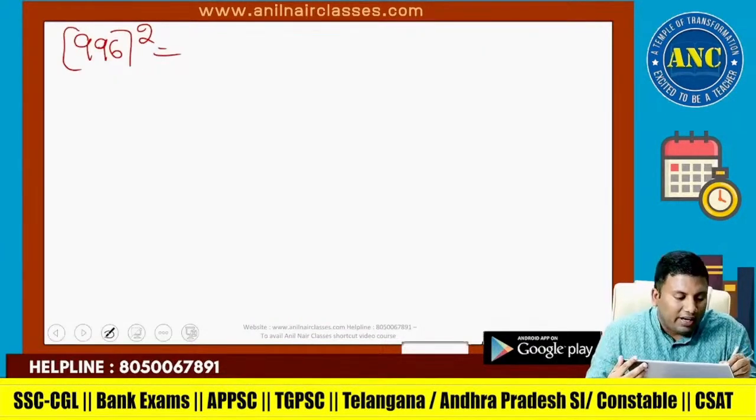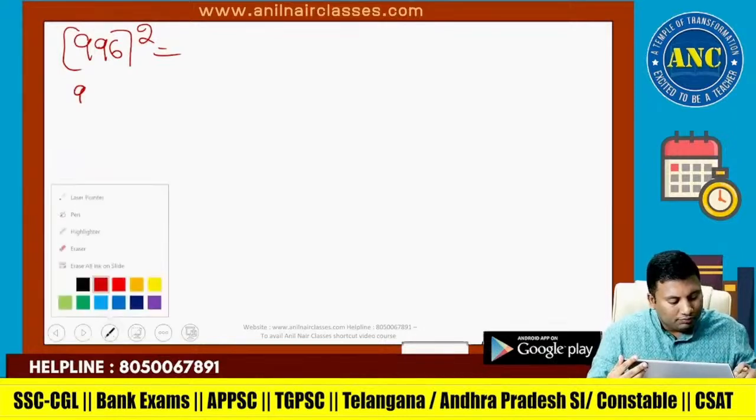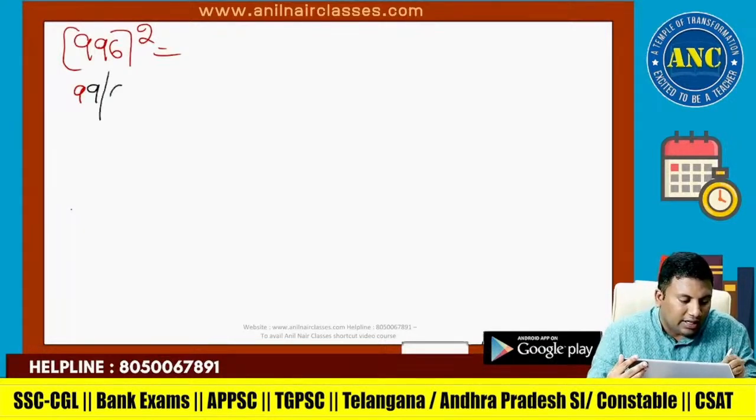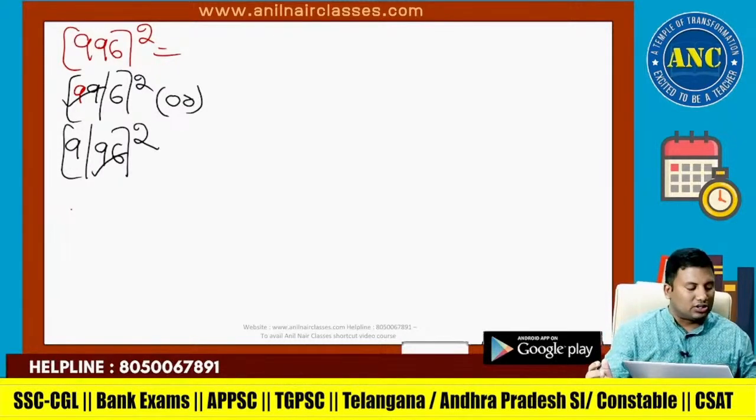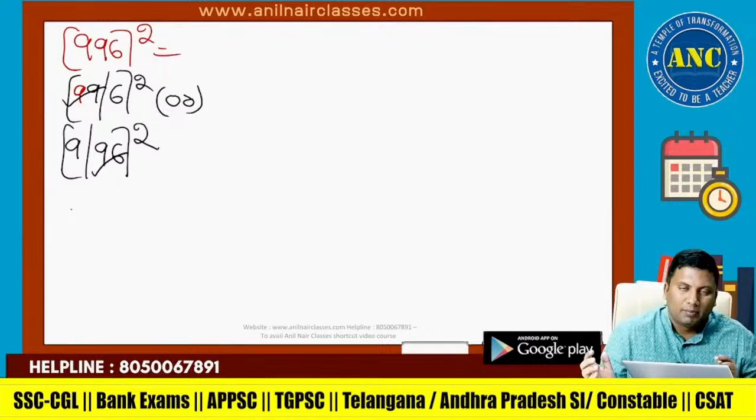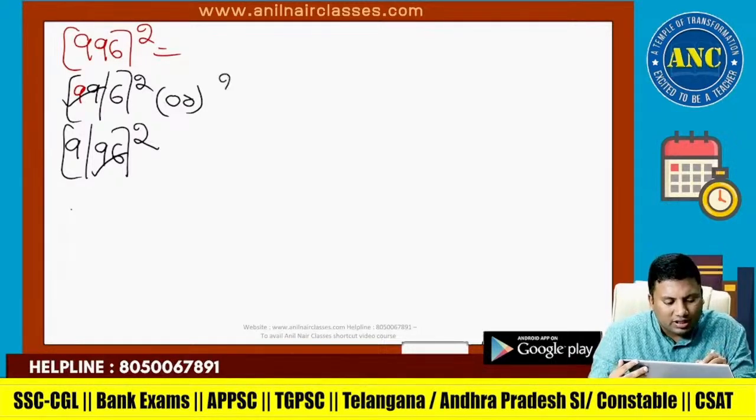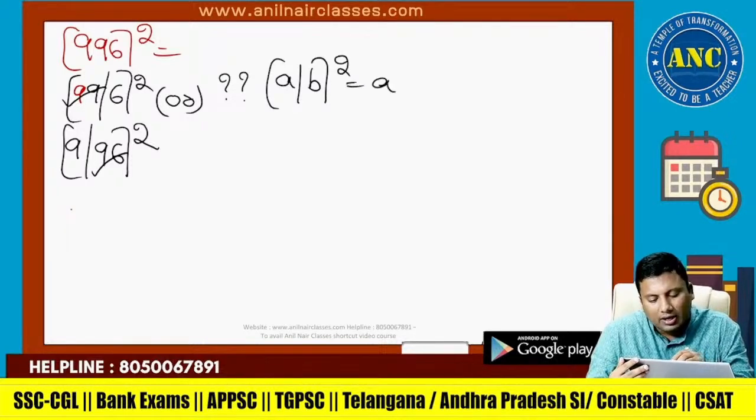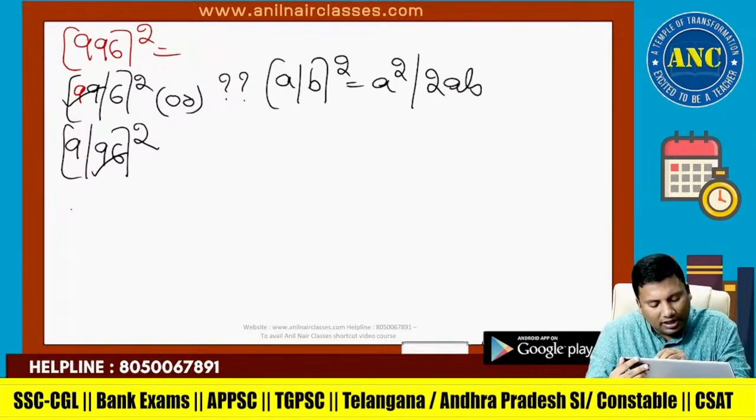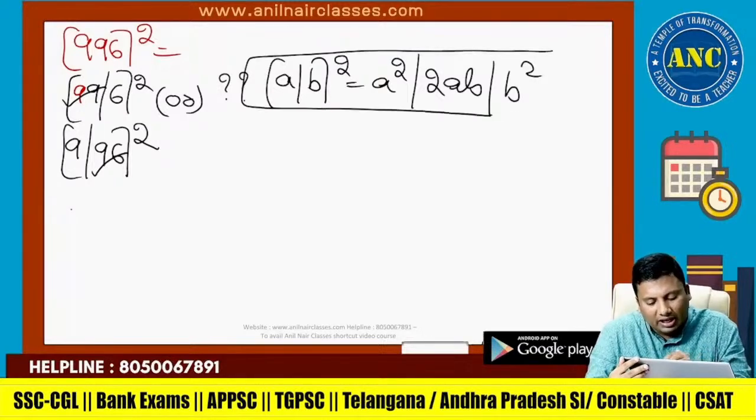317 square. If I do like this, 99 with 6 square or 9 with 96 square, finding out 99 square or 96 square will be a little difficult because we generally remember the squares up to 25 or 30 or 35, depending upon our capability and ability. So if I use this method, (a plus b) whole square for a 3-digit number, a square plus 2ab plus b square is not the best method for this kind of problem.